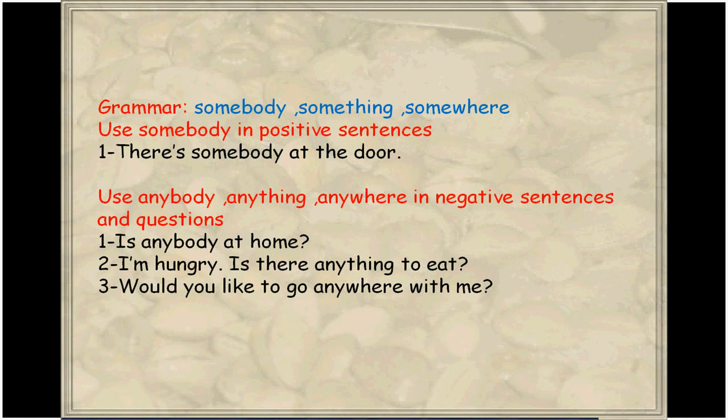Grammar: somebody, something, somewhere. Use somebody in positive sentences. Example: there is somebody at the door. Use anybody, anything, anywhere in negative sentences and questions. Examples: is anybody at home? I'm hungry. Is there anything to eat? Would you like to go somewhere with me?